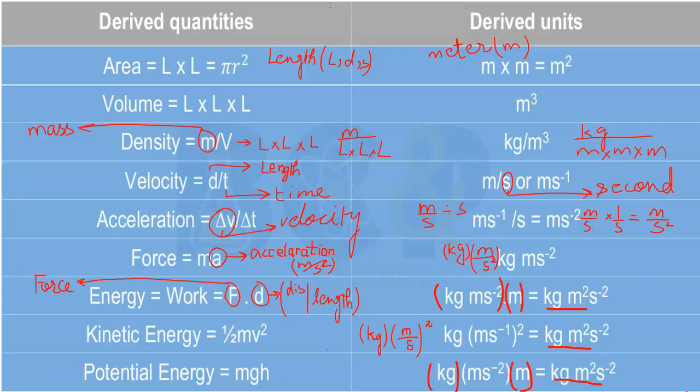Velocity is the quotient of length and time. When length is divided by time, or you can say that displacement is divided by time, then the resulting quantity is velocity.